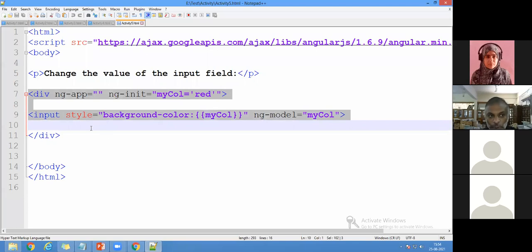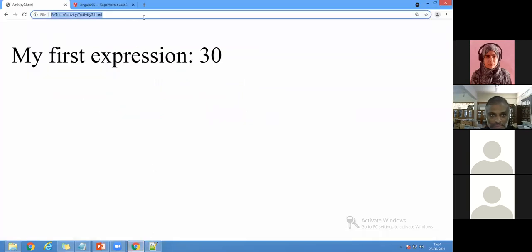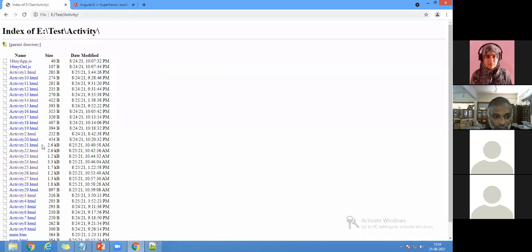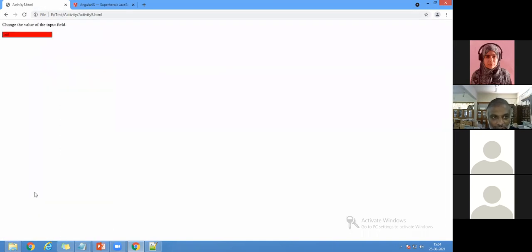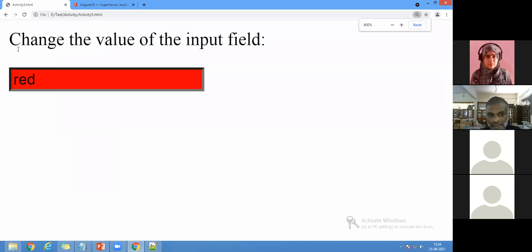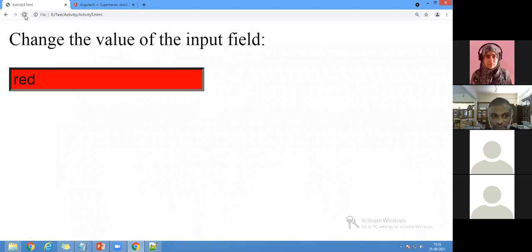Now I will execute this program. I'll save this program and now I'm going to execute it. Now it is activity 5. You can see, I'm making a red color. So whatever you want, you can write it here. When I refresh, it will change to red color.